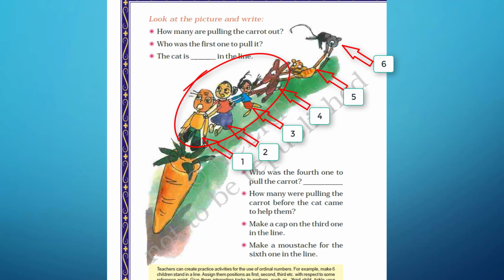So there were 4 of them who were trying before the cat joins in. Make a cap on the 3rd one in the line. So you can make a cap on this girl. Make a mustache for the 6th one in the line. And who is the 6th one? This rat is 6th one. So you can make mustaches for this rat.